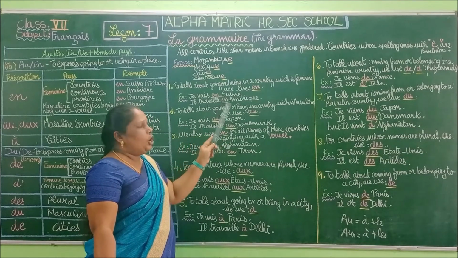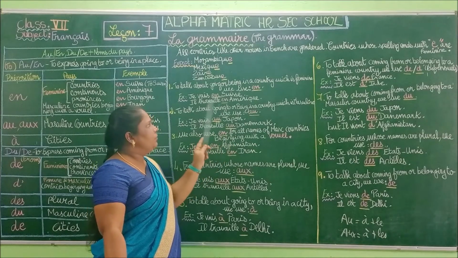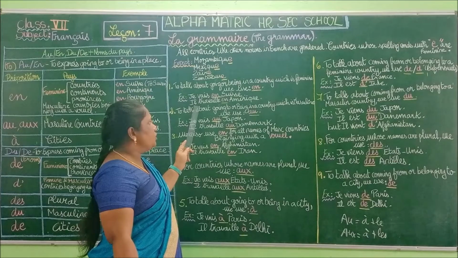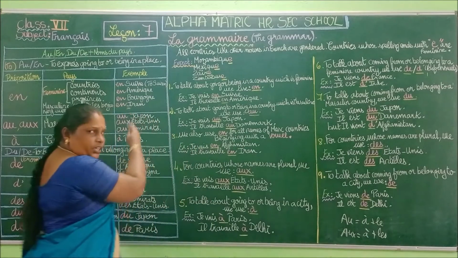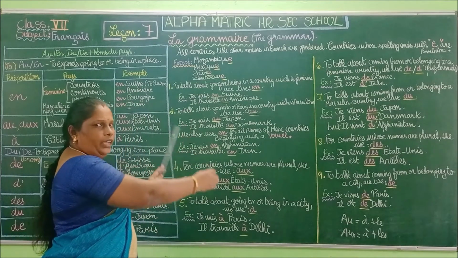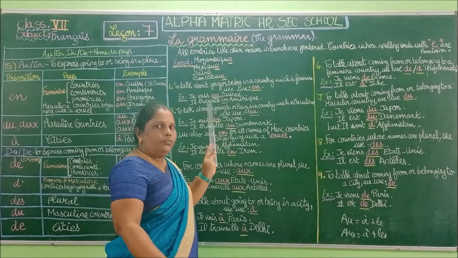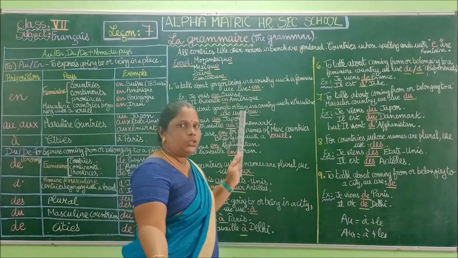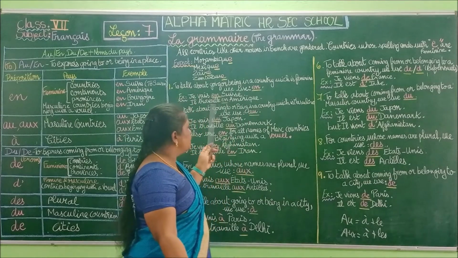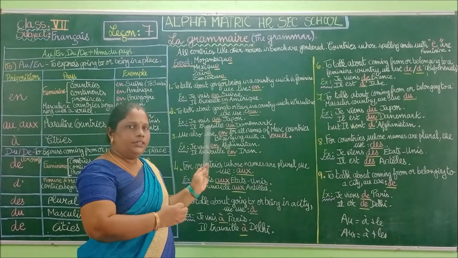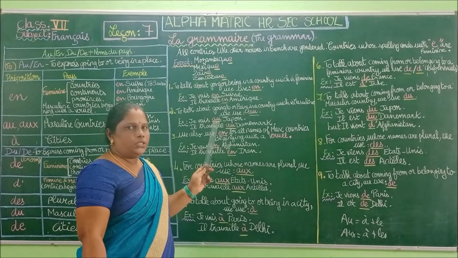Il travaille en Amérique, he works in America. So this is the same procedure but given in sentence form. We have an exercise regarding this also, based on the examples that we saw here.